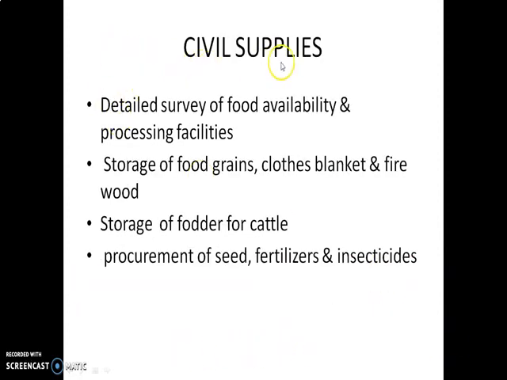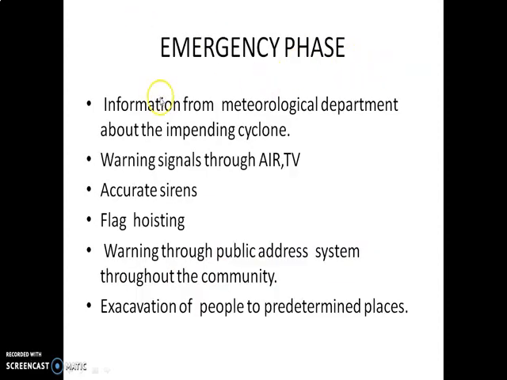Next one, you go for civil supplies: detailed survey of food availability and processing facilities, storage of food grains, clothes, blankets and firewood, storage of food for cattle, procurement of seed, fertilizers and insecticides. Next one, emergency phase: information from meteorological departments about the impending cyclone, warning signals through air, TV, accurate sirens, flag hoisting, warning through public address system throughout the community, evacuation of people to predetermined places.